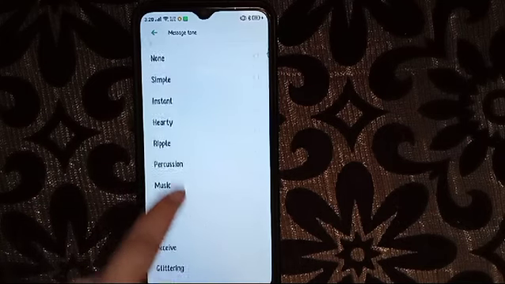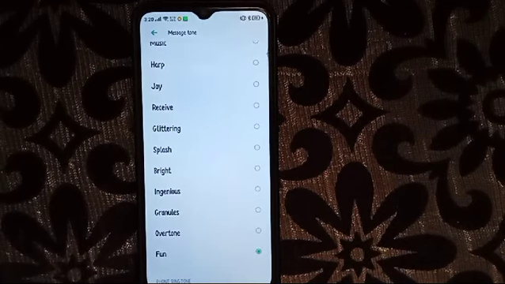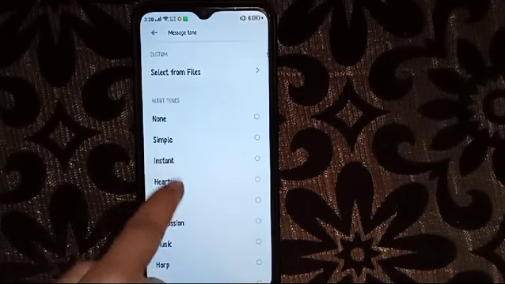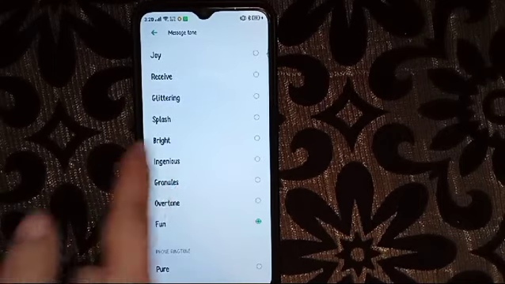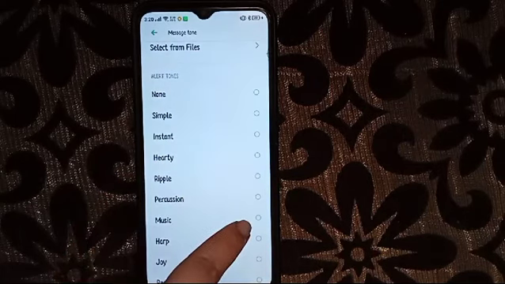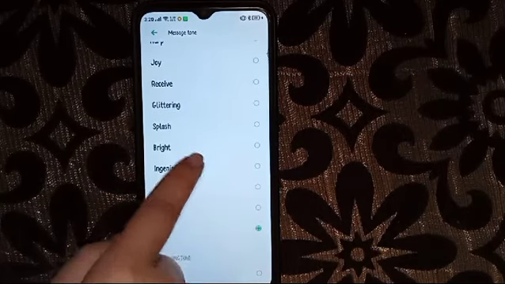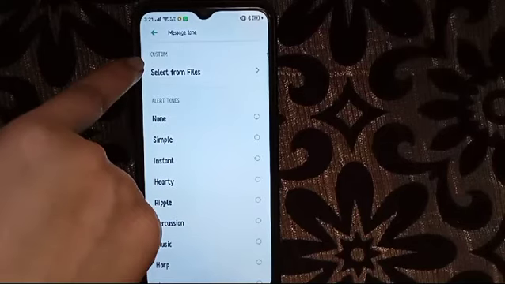Then here you can change the message tone, because we have to change the notification. So we have to change the message tone here also. Here we can change it. Then you can add any one you want. Then click it and you will see this. After you have clicked, it will show like this. Then you can simply search it here also.